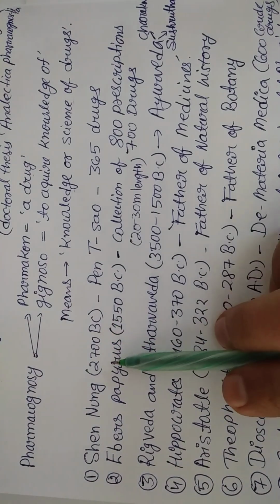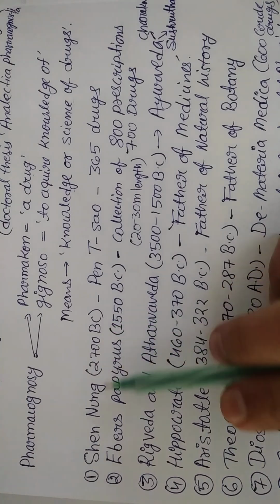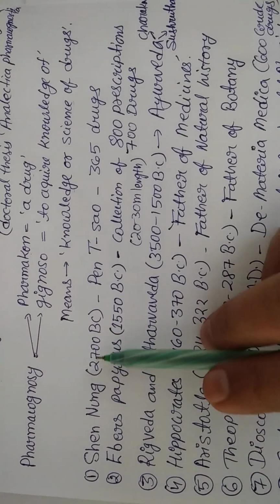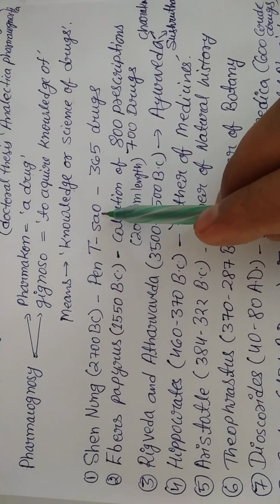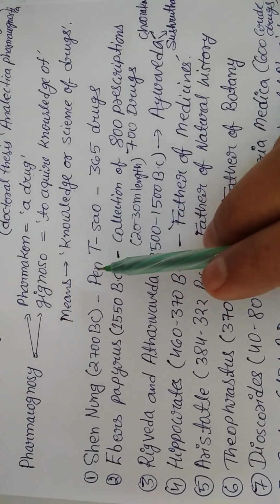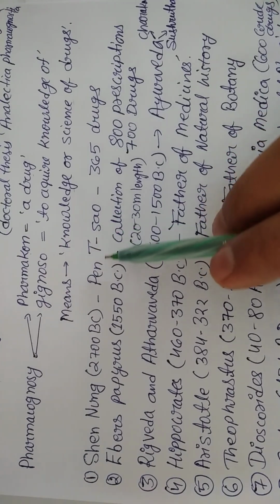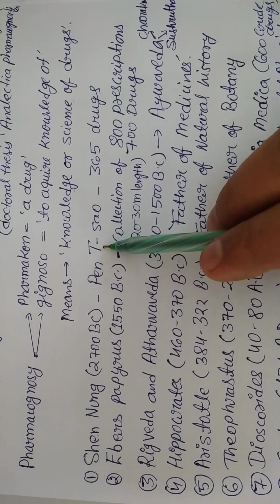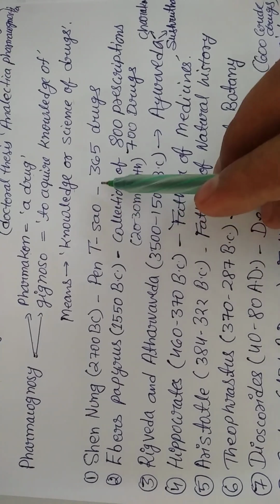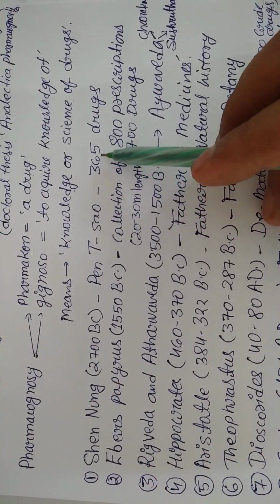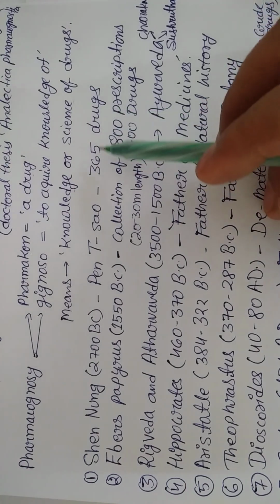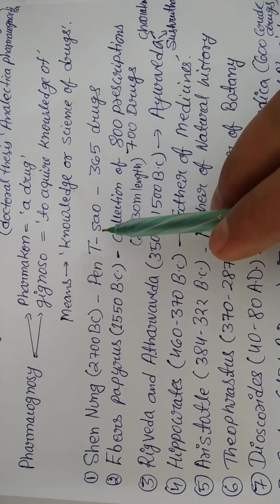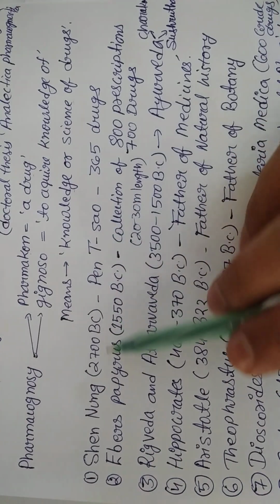in 2700 BC, before Christ. BC means before Christ. So he was the emperor, the king at that time, who created Pen T'sao. This is one of the treatises, one of the scriptures at that time. Pen T'sao compiled 365 drugs, like 365 days in a year, so 365 drugs were compiled by the Chinese emperor, right?